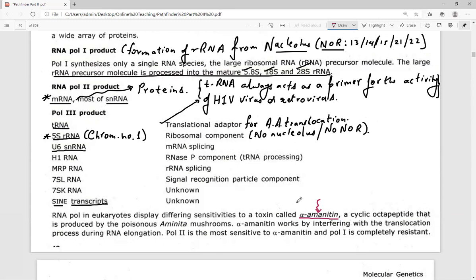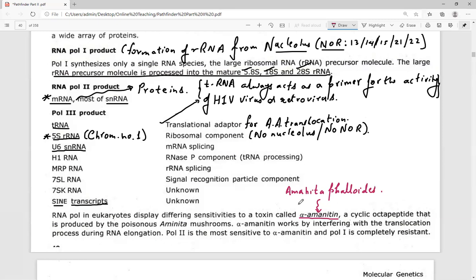This plant is providing this alpha amanitin.